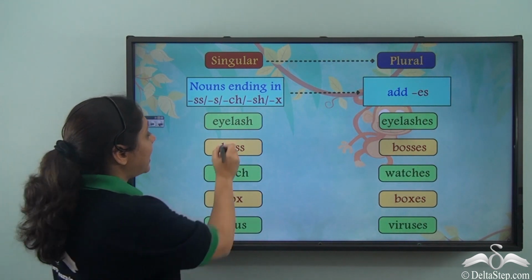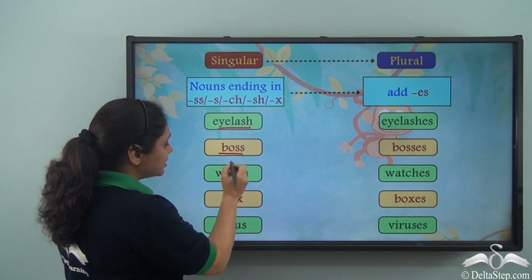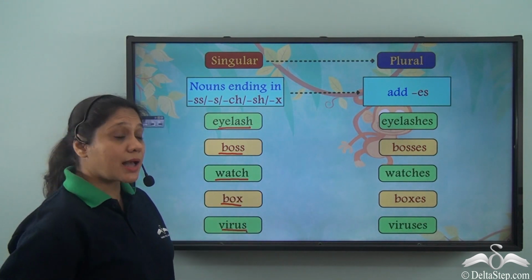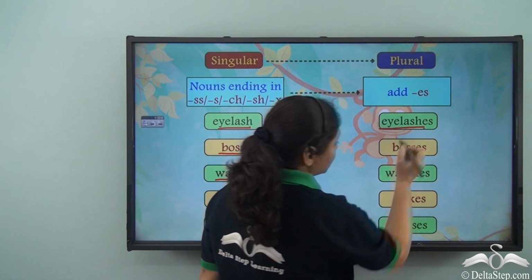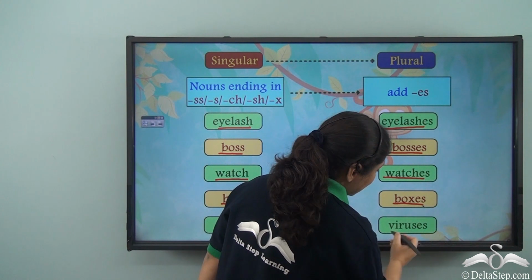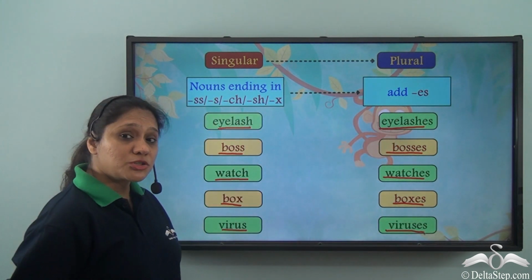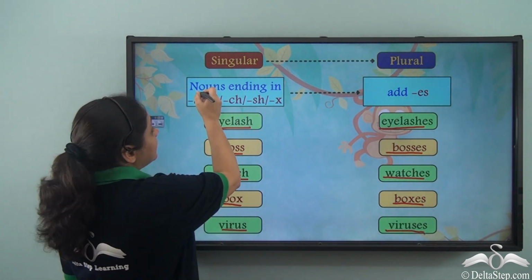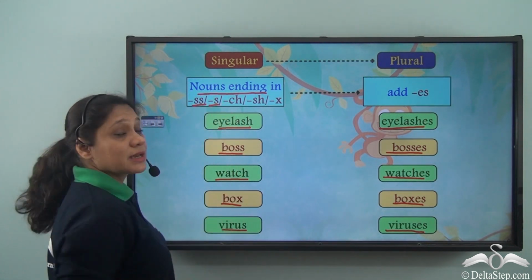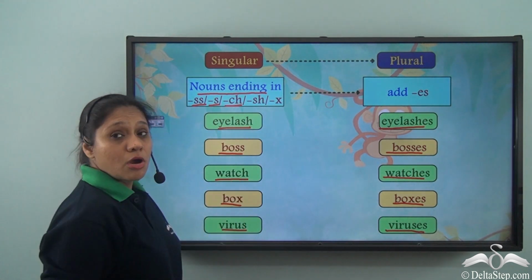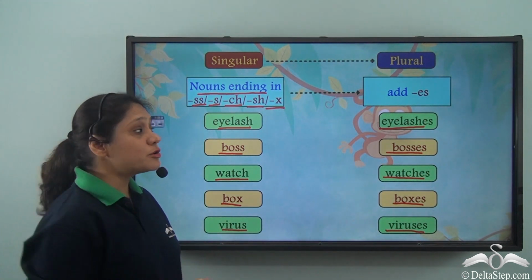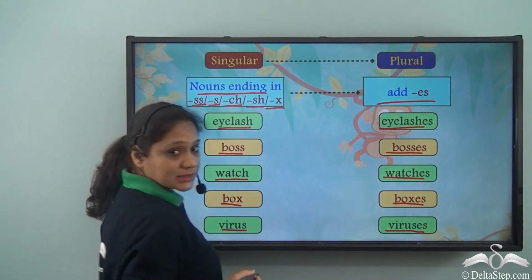But nouns like eyelash, boss, watch, box, virus become eyelashes, bosses, watches, boxes, viruses. So what do we see? We see that nouns ending in double S or CH or SH or X are made plural by adding ES.